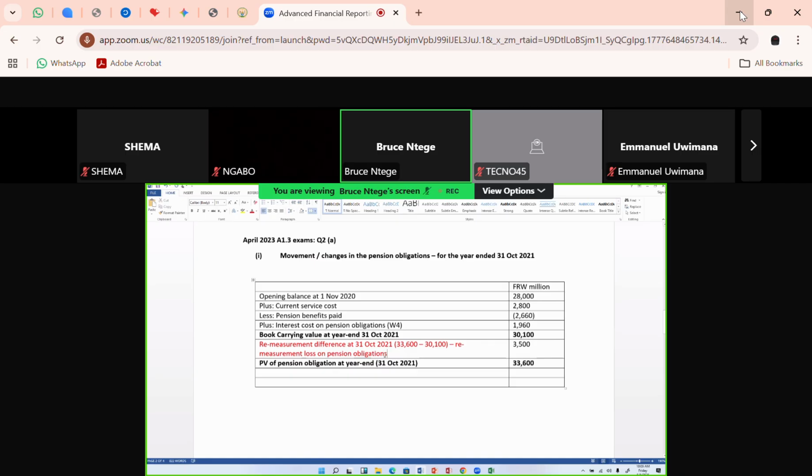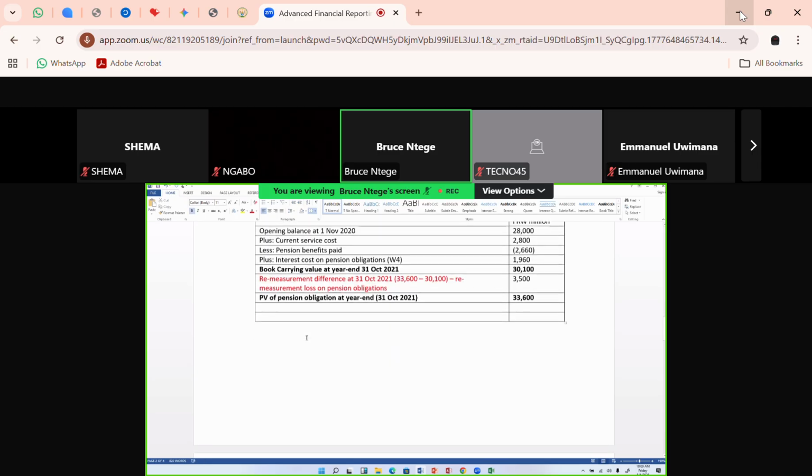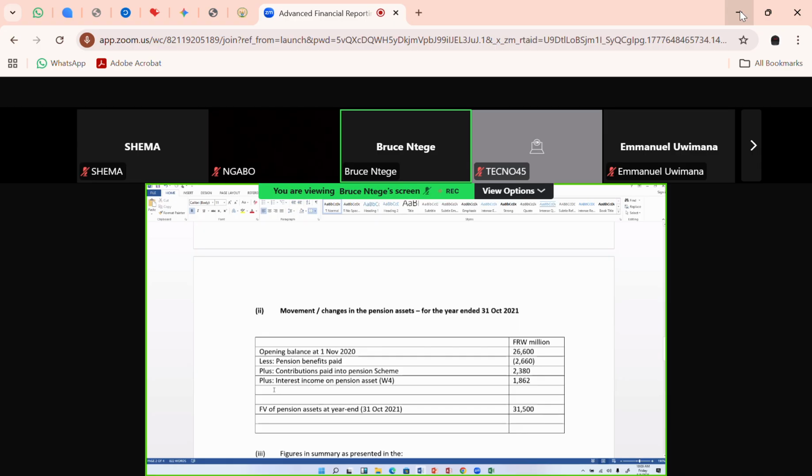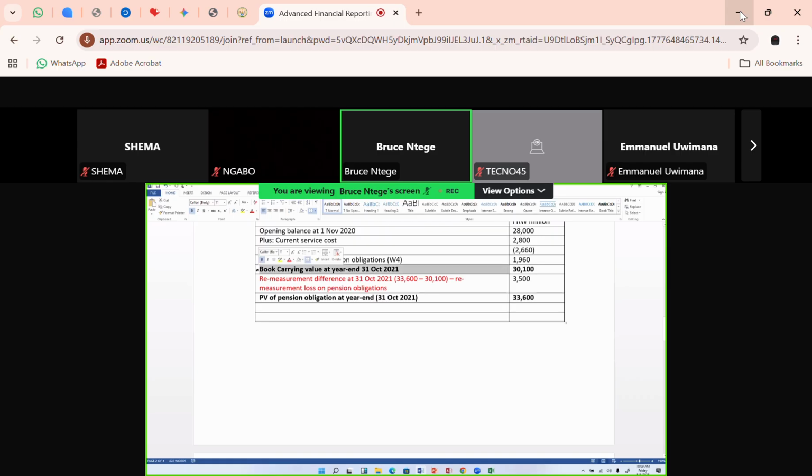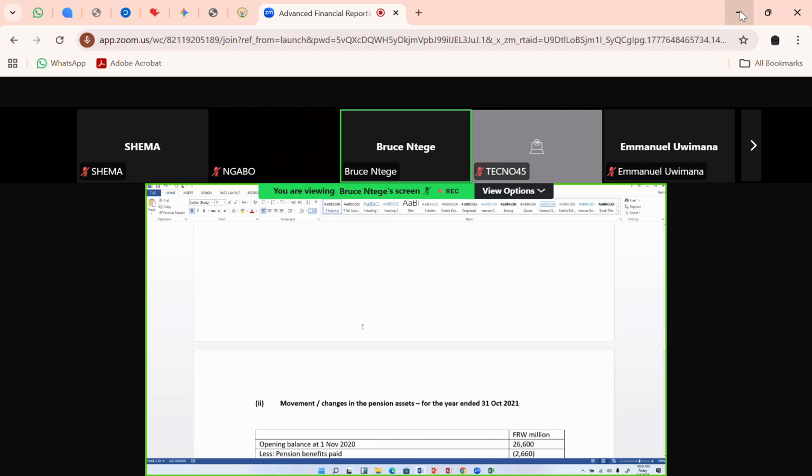Okay, so let's also do the same on the pension assets. I'm moving down to my item 2, so on pension assets I need the book value first.